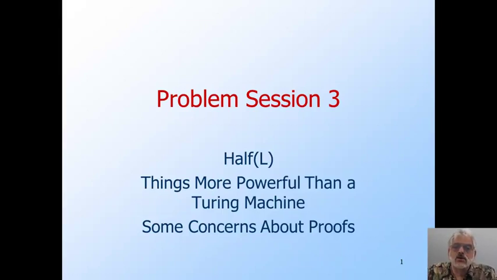I'm then going to address a question that came up in one of the early discussion threads, but that really wasn't appropriate until now. It concerns whether there are things that can do what a Turing machine cannot do.